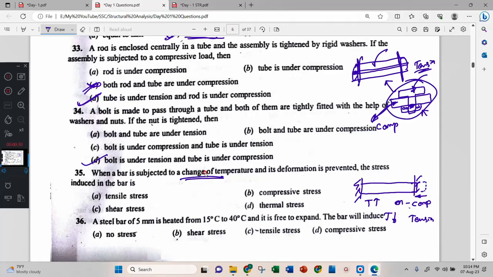Because of a change in temperature. Therefore thermal stress, you can answer it randomly, shear will not come.